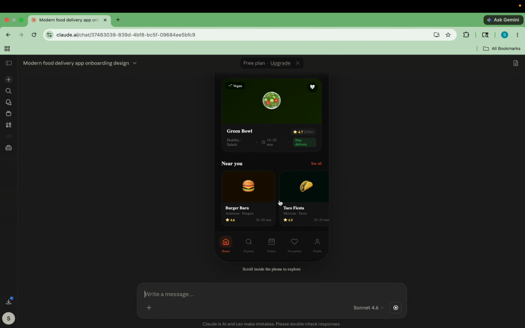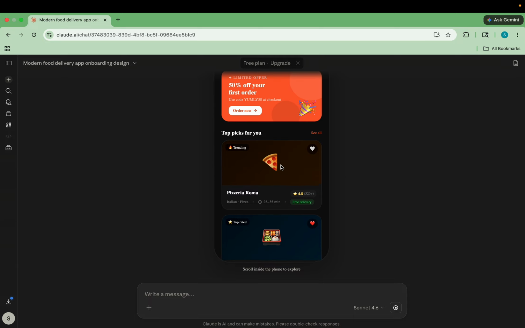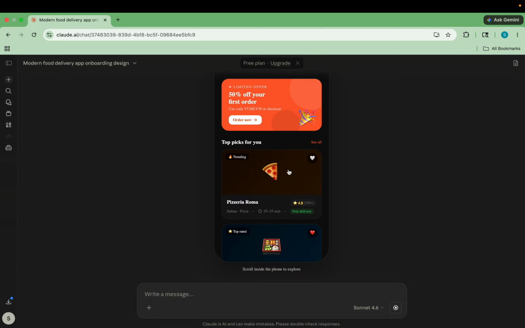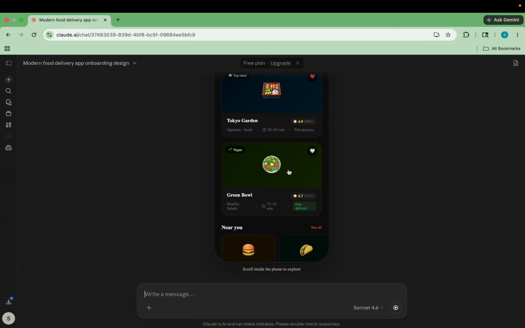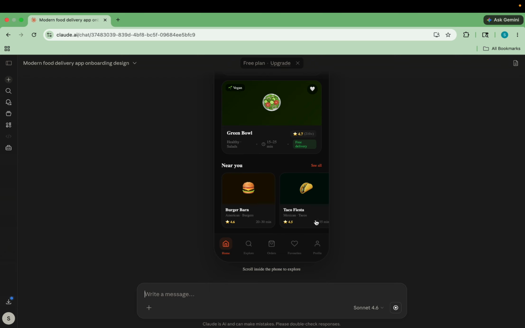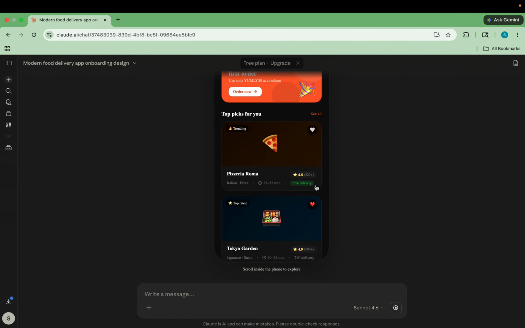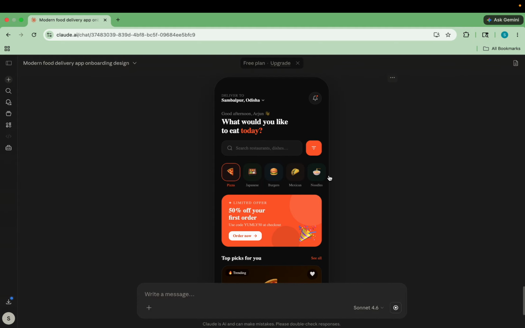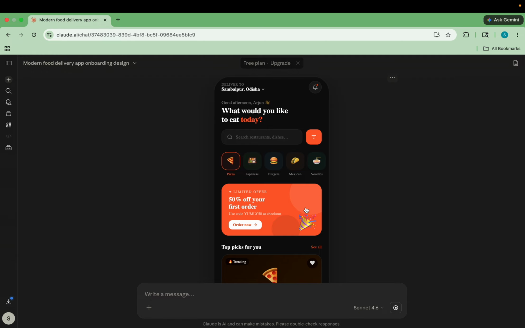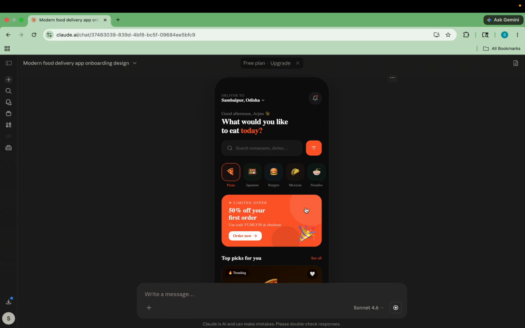Okay, now when I scroll over here, you can see that the restaurants are shown in vertical form, then the things that are near you are shown in vertical form. So that looks really great, and this is the bottom navigation bar. Okay, so home page, explore page, order page, favorites, and profile. Now the design looks really great because you can see that the colors Claude has used are in a perfect way. They have used a dark theme. I don't know why Claude prefers a dark theme.